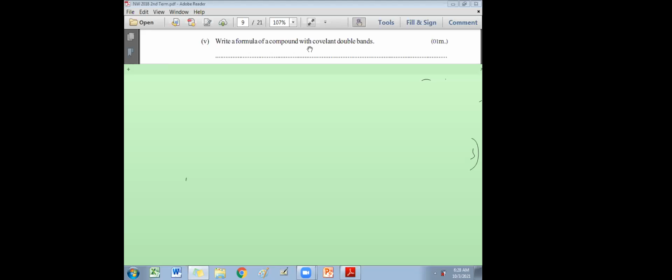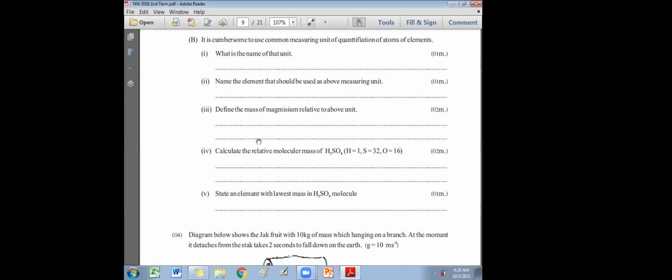Okay, then part B, chemical calculation. This is also one of the hardest parts for students. Chapter 7, Unit 7 in chemistry: chemical calculation, quantification of elements and compounds. They have given here: the common measuring unit for quantification of atoms and elements. What is the name of this unit? Name the element that should be used as the above measuring unit. Describe the mass of magnesium relative to the above unit. What is this unit called?